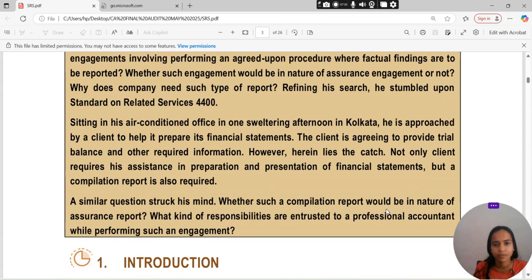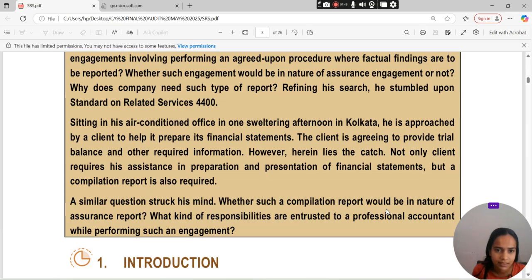Sitting in his air-conditioned office on one sweltering afternoon in Kolkata, he is approached by a client to help it prepare its financial statements. The client is agreeing to provide a trial balance and other required information. However, herein lies the catch.